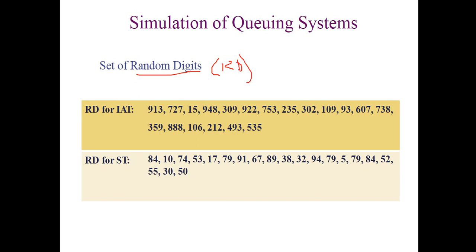These are the random digit assignments for IAT, that means interarrival time, and these are for ST, meaning service time. So there are 2 different sets of random digits. How they are used and why they are here, we'll find out in the simulation table. So let's move on to the simulation table.